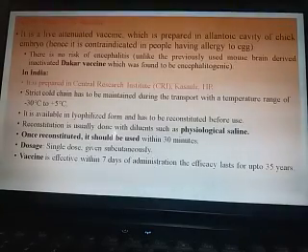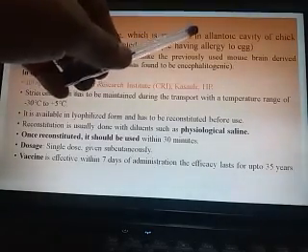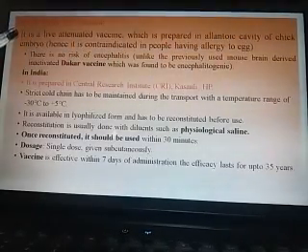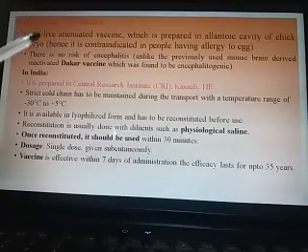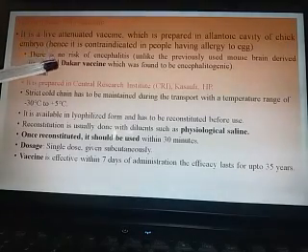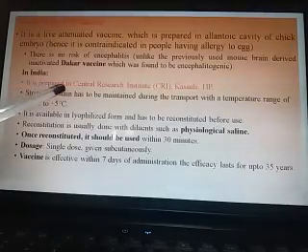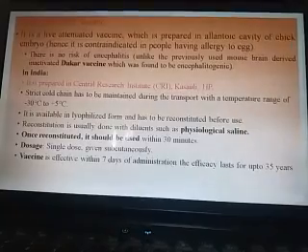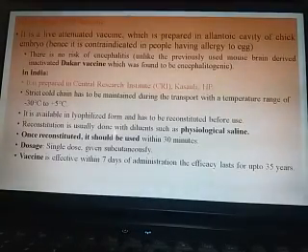Yellow fever 17D vaccine, that is the strain name, is a live attenuated vaccine which is prepared in the allantoic cavity of the chick embryo, that is the eggs. That's why these vaccines are not good for people who are allergic to eggs. In India, it is prepared at the Central Research Institute, Kasauli, Himachal Pradesh. That is a very popular institute that prepares different types of vaccines in India and supplies them to other countries.